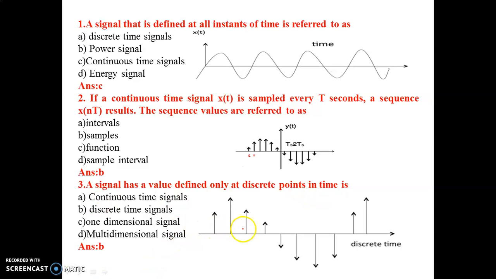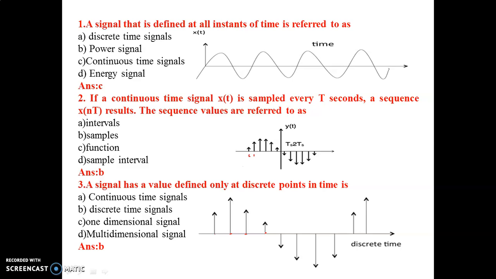Now see this waveform. Here the signal is defined only at particular time instants. This time instant, this time instant, this time instant. Is the signal defined at this time instant? No. A signal is defined only at particular time instants.